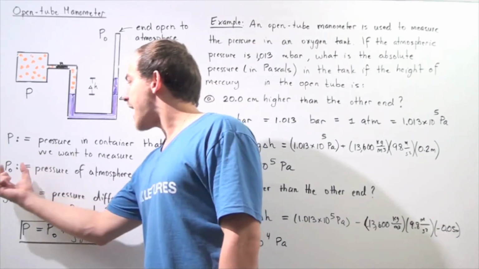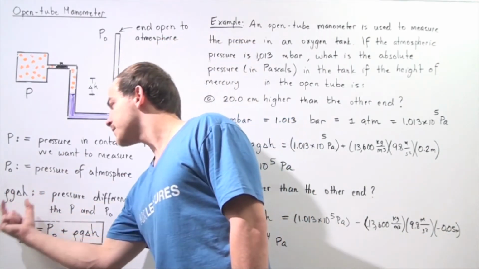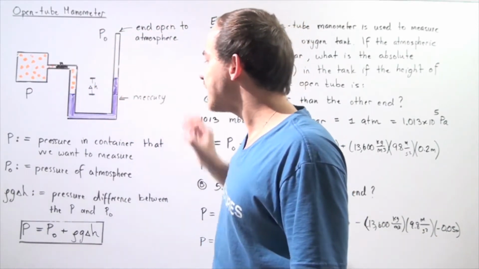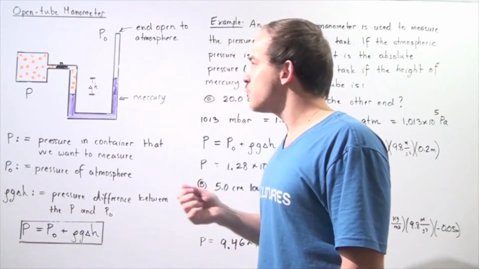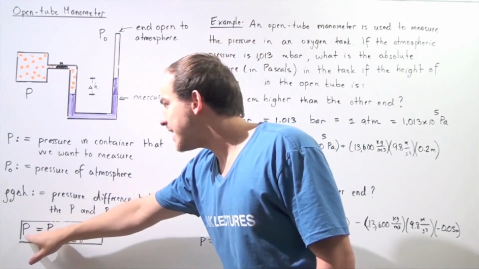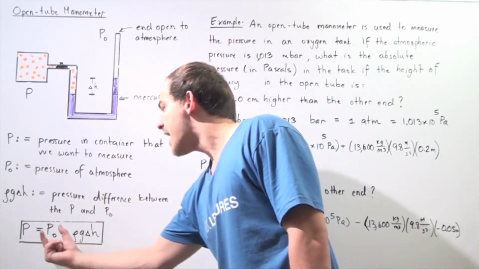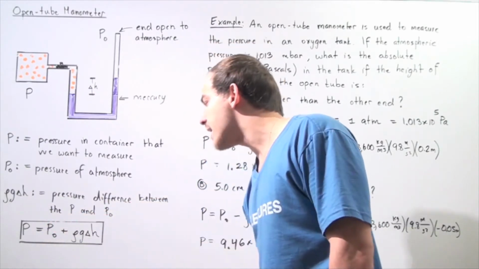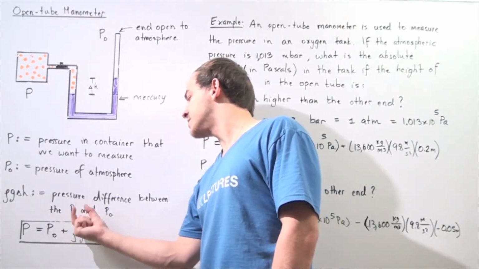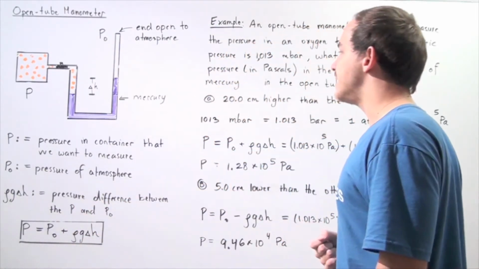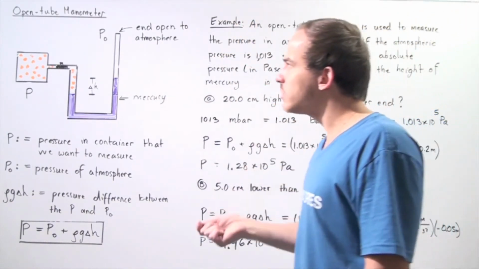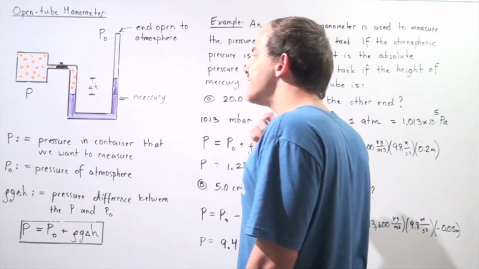So using this atmospheric pressure and the difference in pressure between these two areas, we can use the following equation to actually calculate what the pressure inside our container is. So the pressure inside the container P is equal to our atmospheric pressure P naught plus our change in pressure due to this quantity: our density times the gravitational constant times the change in height.